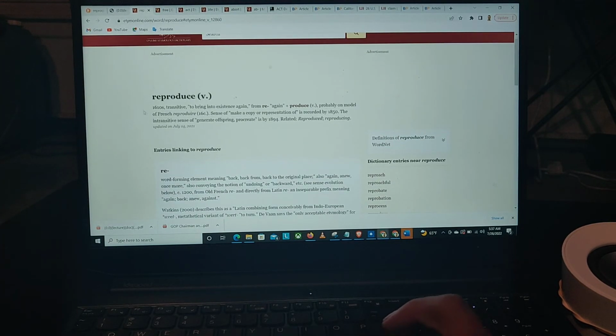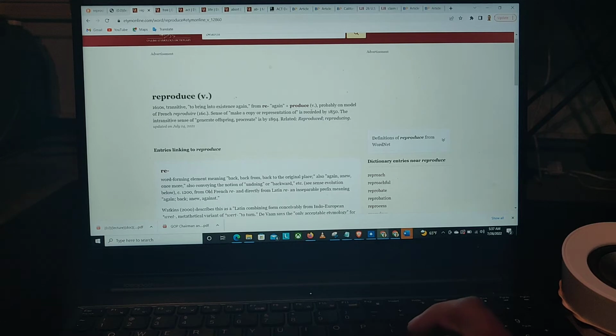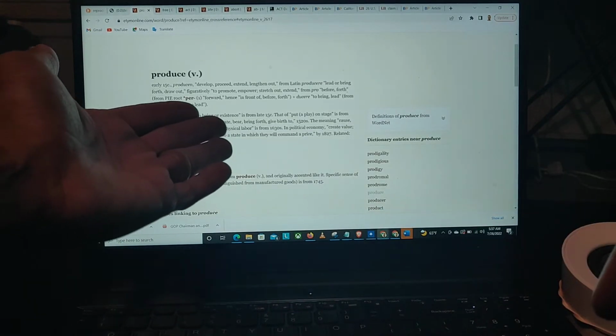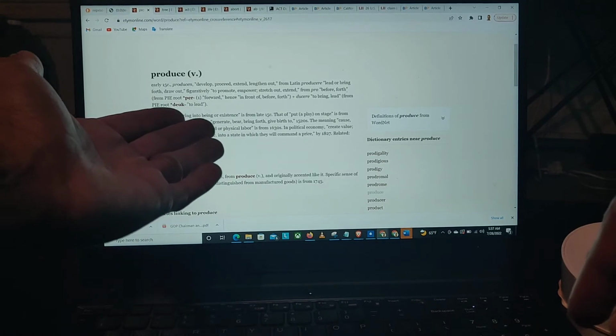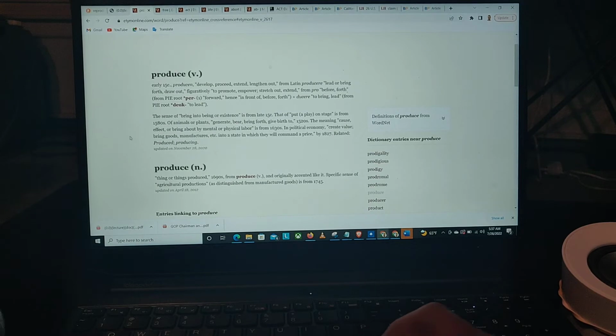So here's what reproduce is in etymology. If you look at reproduce, it's two words, right? So again, produce. What does produce mean? Let's just check this one out. Produce, forward. You see that? Two words again, forward, to lead. To lead forward. So when you're producing something, you're leading something forward, right?